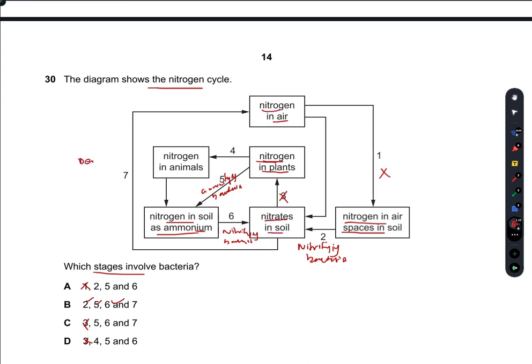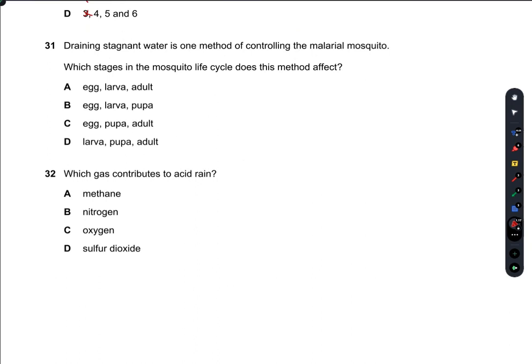And these nitrates in soil are converted into nitrogen in air by denitrifying bacteria. So B should be the right answer.